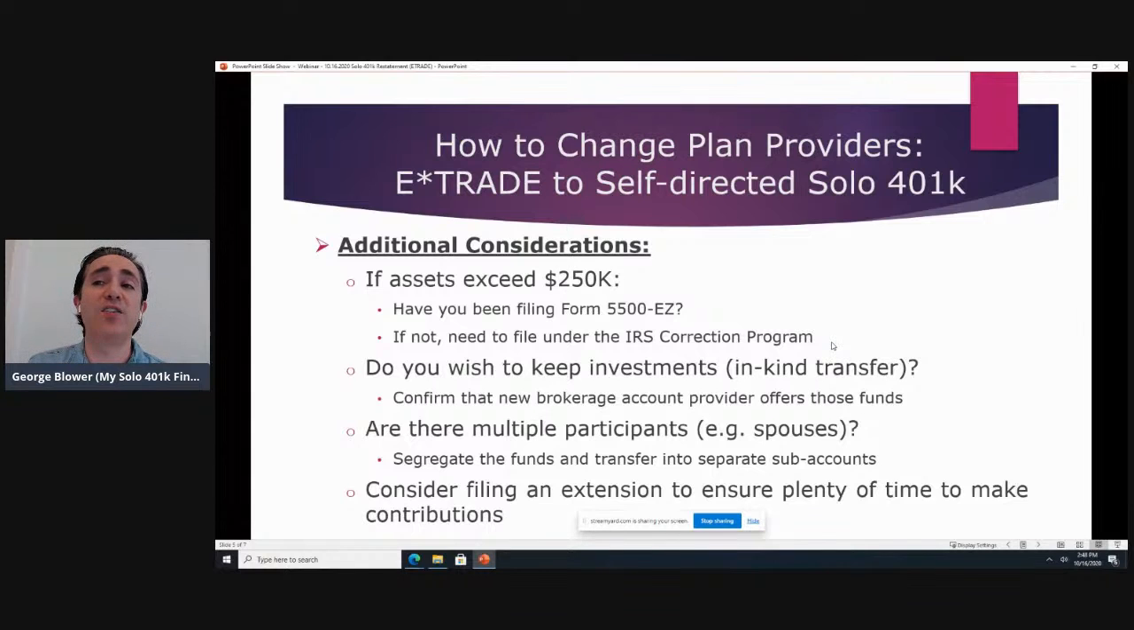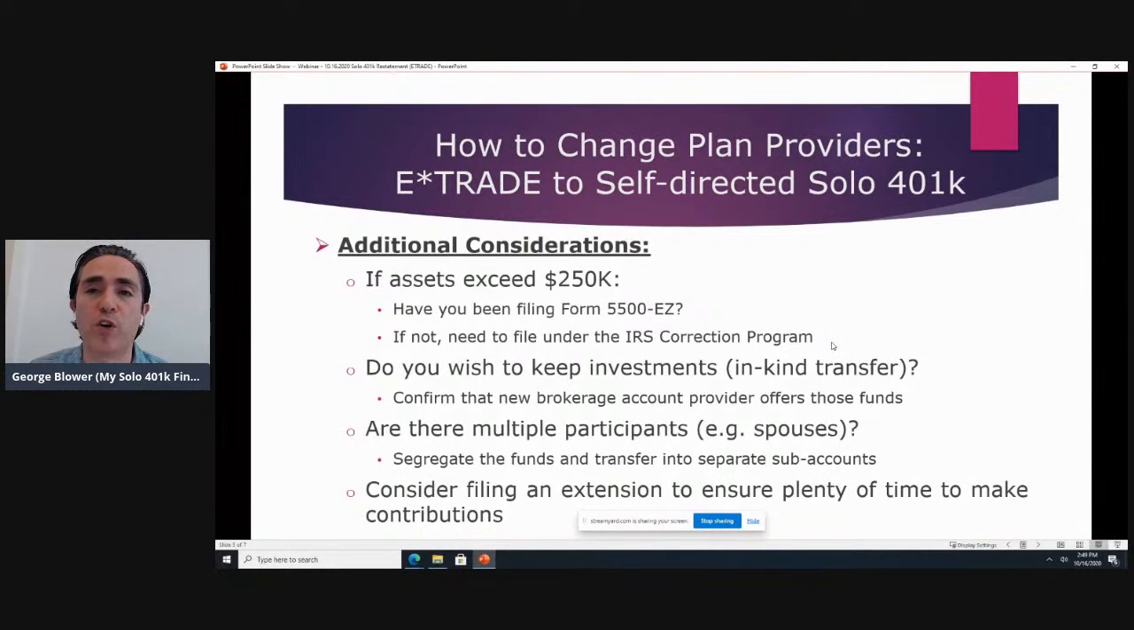If your assets exceed $250,000 in your existing solo 401k that you have through E-Trade, a question here is whether or not you've been filing a Form 5500-EZ. If not, then you might not have been, because maybe E-Trade didn't tell you and you really never knew, which is not totally uncommon. In that situation, there is a process for you to bring your plan up to speed and file those late 5500-EZs. The IRS has a correction program to help you minimize the late fees, because those late fees on the surface could be quite high.